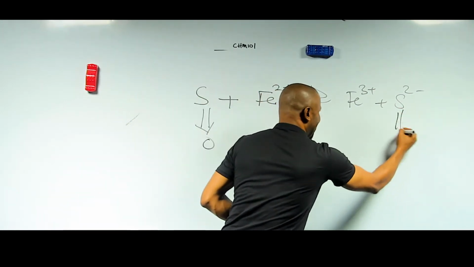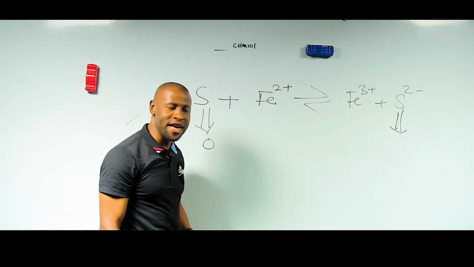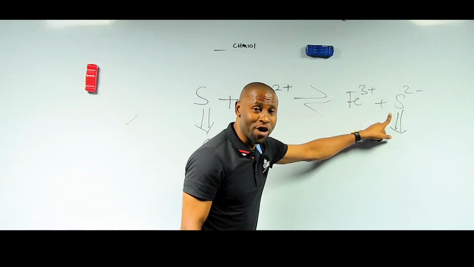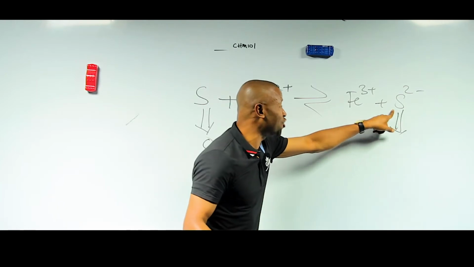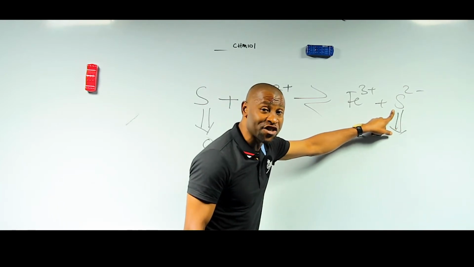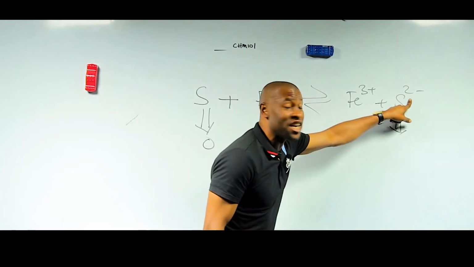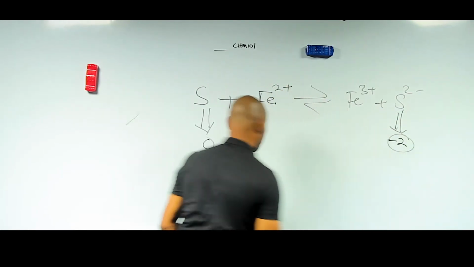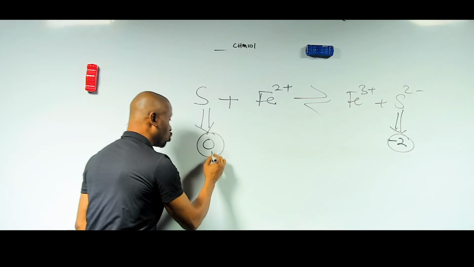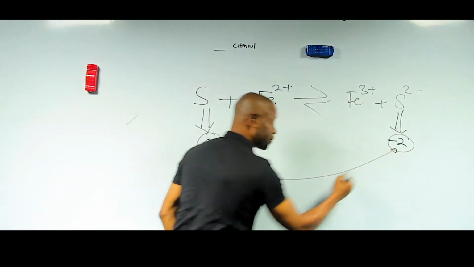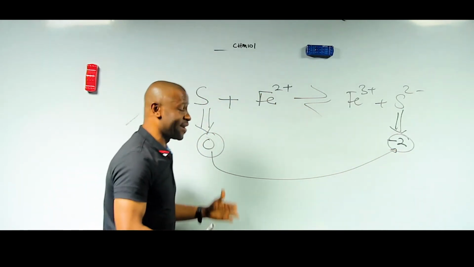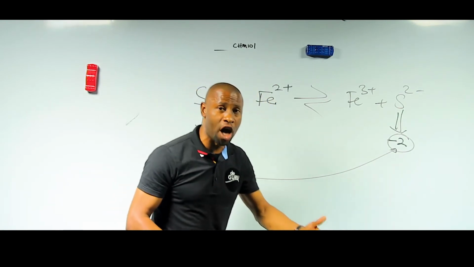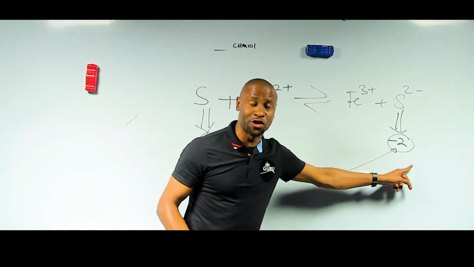Go to the product side. Find out where that sulfur is. Find out whether there is charge on it or not. You will agree with me that sulfur here, or sulfide ion, is not in neutral state. It's carrying a charge of -2. So, the oxidation state is -2. Ladies and gentlemen, what is the implication? As I move away from the reactant side to the product side, there is a change in oxidation state of sulfur from 0 to -2.